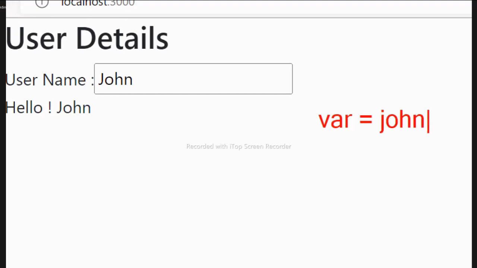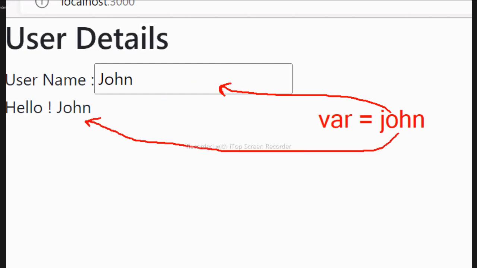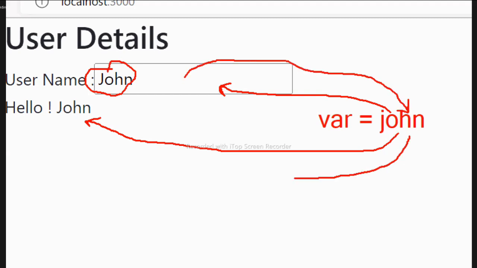The value is showing in the text box, and the same value is also displayed below. Now if I do any modification in this, it should update back. That is two-way binding. When it updates back, it should obviously update here also.